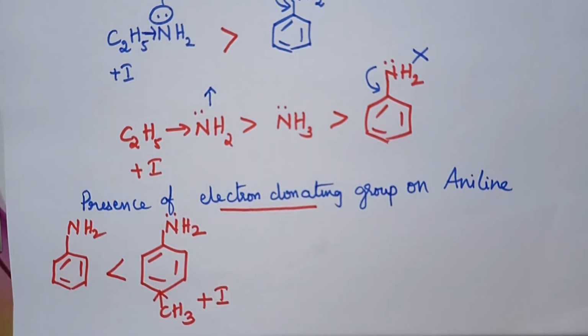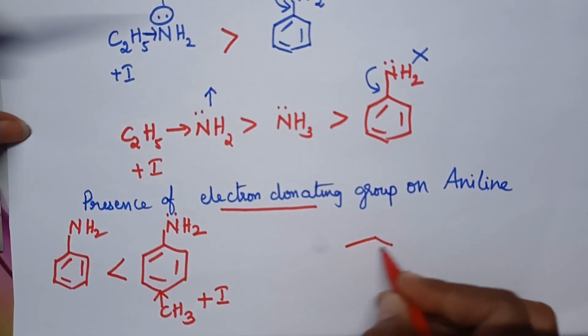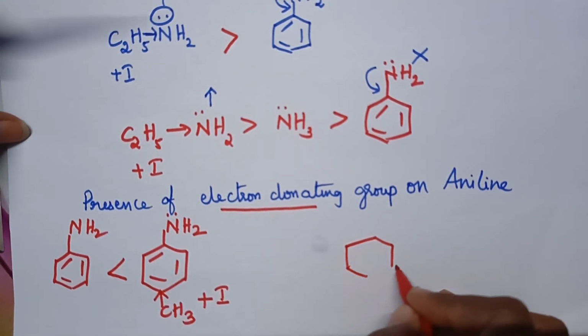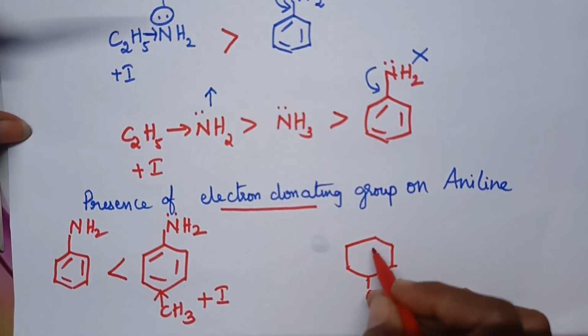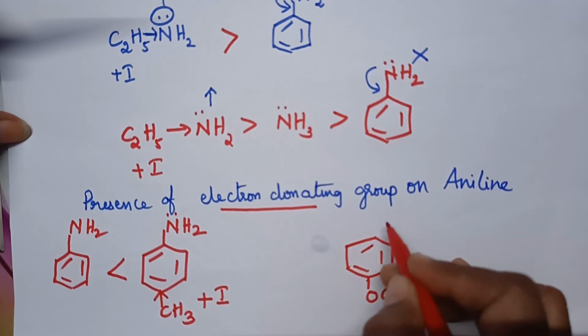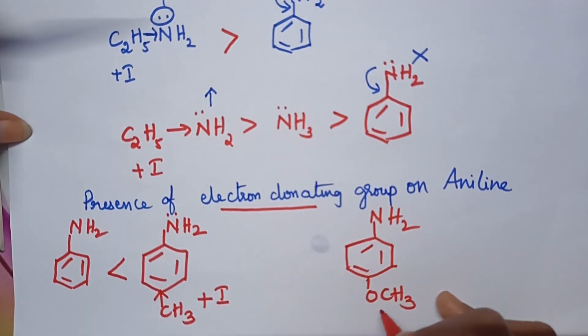And let us see the presence of a methoxy group on aniline. So if a methoxy group is present on aniline, then what happens? Due to the presence of the methoxy group, it exhibits plus M effect.